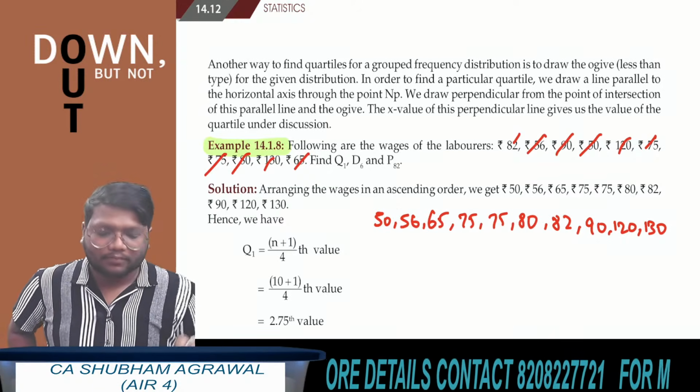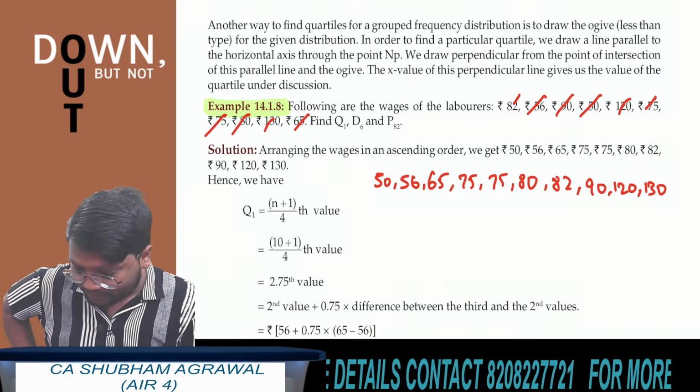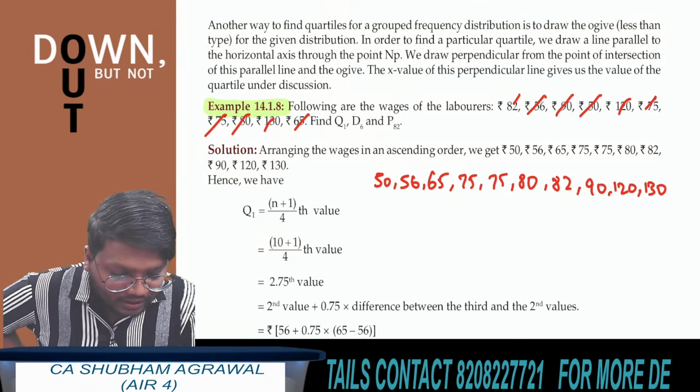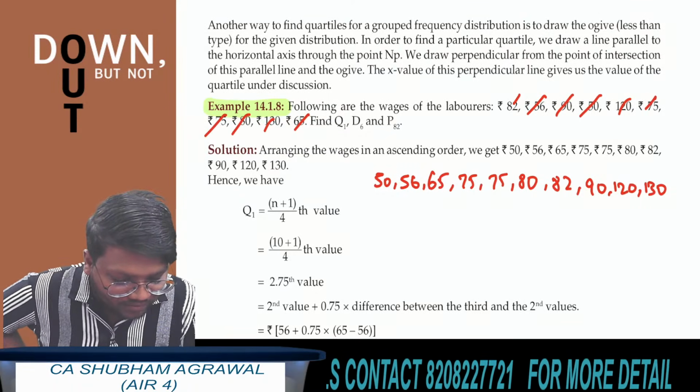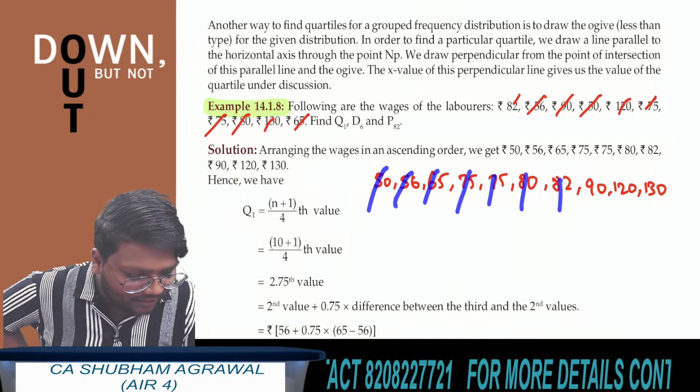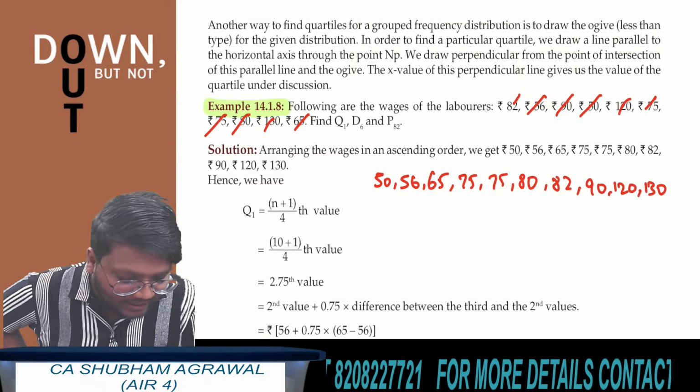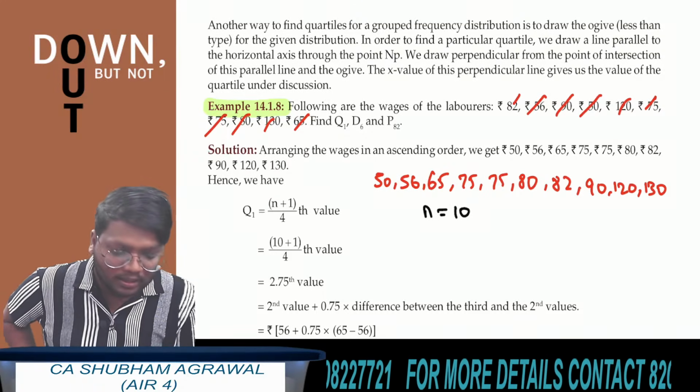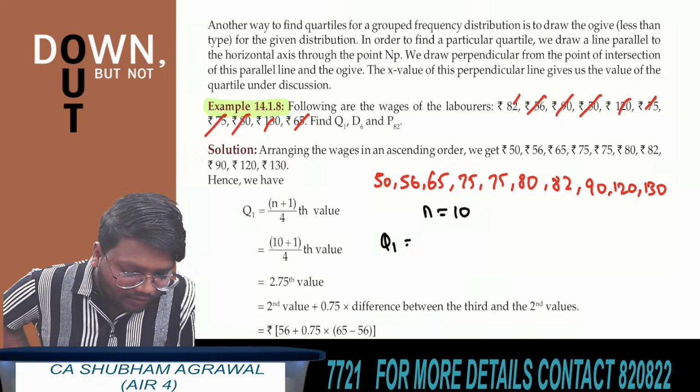Now, tell me, how many observations are there? Here, what is the value of n? Total, how many observations are there? 1, 2, 3, 4, 5, 6, 7, 8, 9, 10. Okay, the value of n is 10. Total, there are 10 observations. What have they asked us to find? They have asked us to find the first quartile.